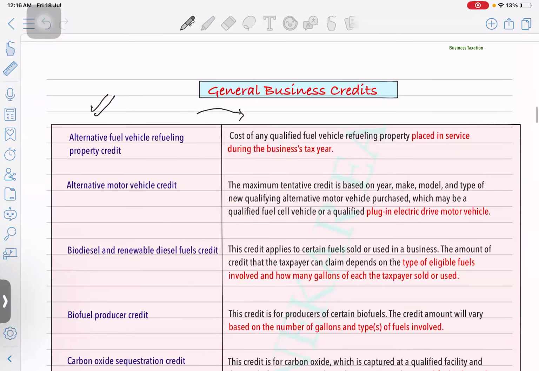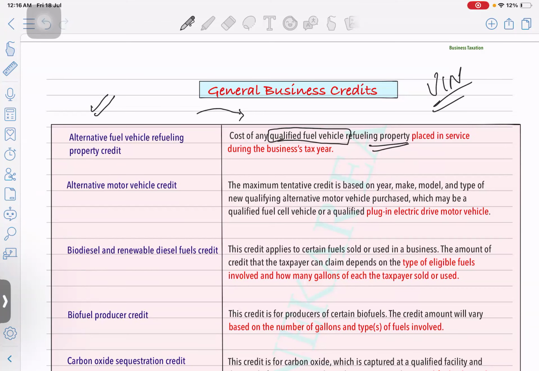Okay. So the first one is the alternate fuel vehicle refueling property credit. Whatever cost you have incurred for any qualified fuel vehicle refueling property which is placed in service during the tax year, there is no limit. Anything which you have purchased, you have to use the vehicle identification number on the IRS website while filing the tax return to verify whether it's a qualified fuel vehicle or not. If yes, then fill out the form. Form 3800 is the common form for all general business credits, and just mention the cost of the qualified vehicle. Next is